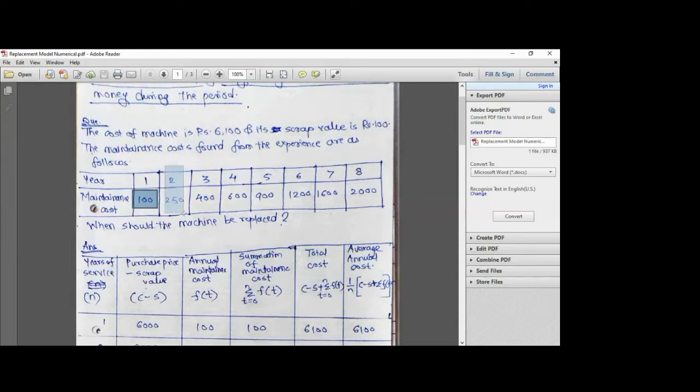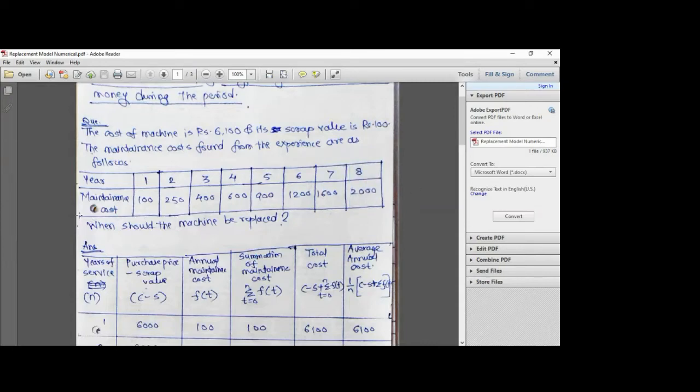For the second year, it will have a maintenance cost of 250. For the third, it is 400. For the fourth, it is 600. For the fifth, it is 900. For the sixth, it is 1200. For the seventh, it is 1600. And for the eighth, it is 2000 rupees.